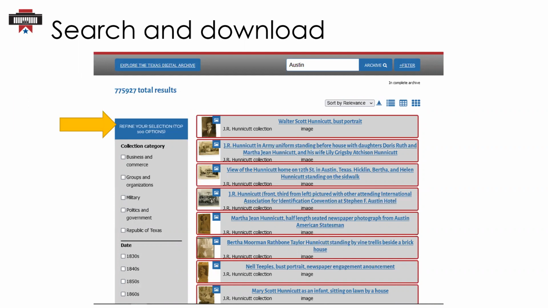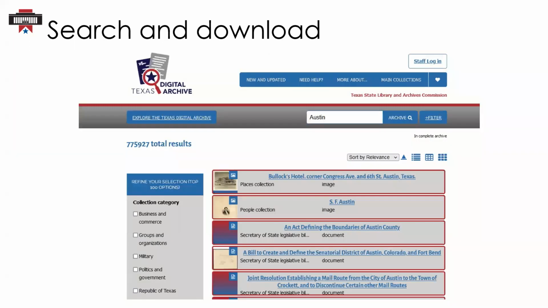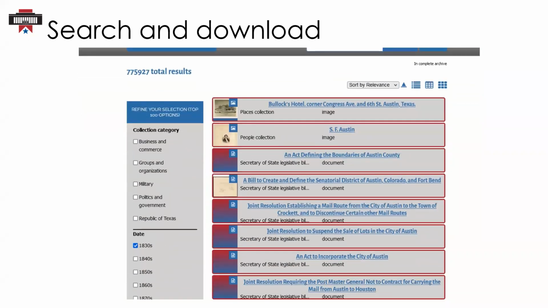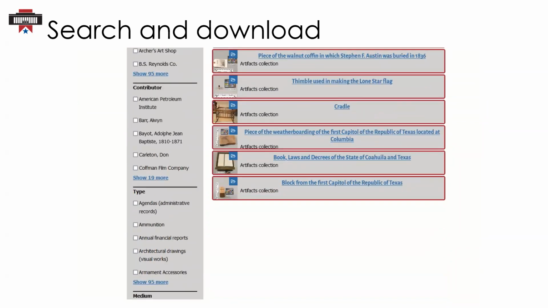We can refine our search using the options located on the left-hand side of the page. There's lots of options to refine your search, including collection category, date, content type, collection, creator, contributor, type, medium, geographic coverage, subjects, and legislative session. Let's narrow things down a bit and select 1830s for the date. So refining that way, now we only have a single page of results instead of the 3,000 pages we had a second ago.